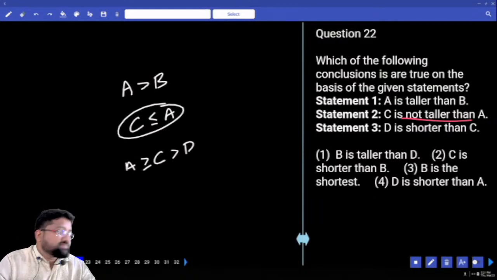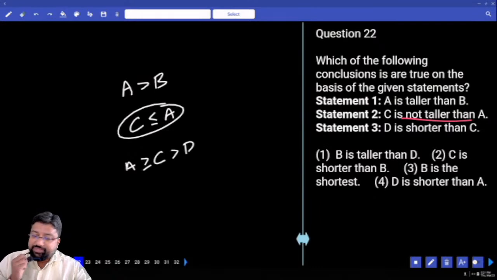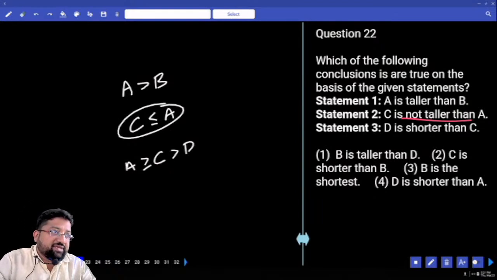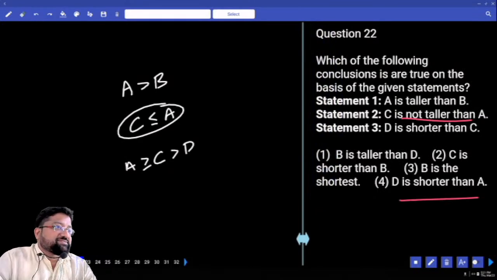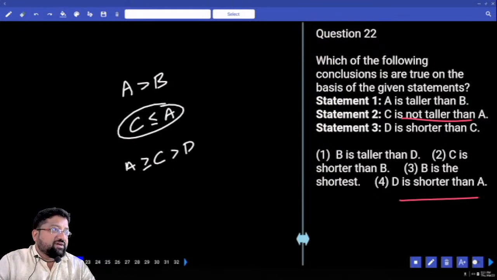Right? But what is the question here? B is taller than D. Do you have any relationship between B and D? No. C is shorter than B? No, I don't know anything about C and B. B is the shortest? No. D is shorter than A? Yes. So which option is my answer? The 4th option. Is this clear?